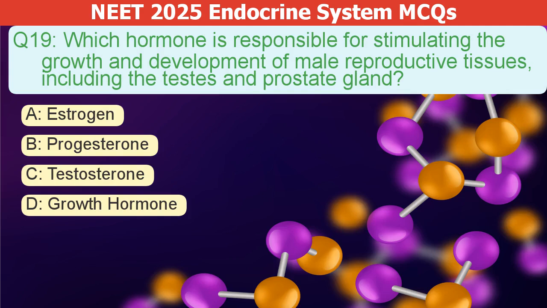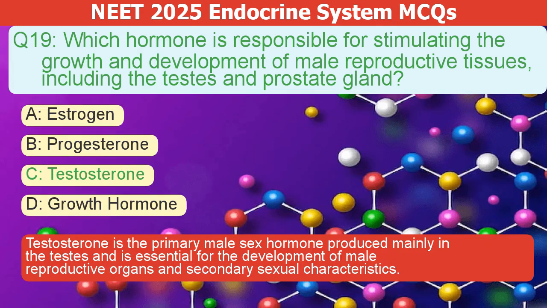Which hormone stimulates the growth and development of male reproductive tissues, like the testes and prostate gland? A. Estrogen. B. Progesterone. C. Testosterone. D. Growth hormone. The correct answer is C. Testosterone is the primary male sex hormone. It's mainly produced in the testes. It's essential for the development of male reproductive organs and secondary sexual characteristics.